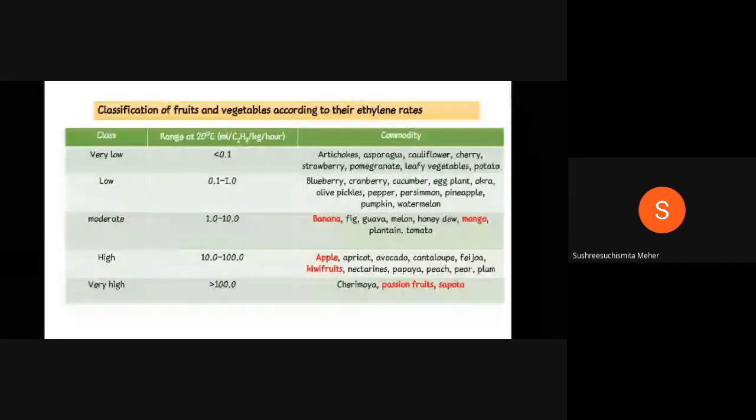In high category, as I said, apple belongs to high category and kiwi fruits. They'll ask which category apple belongs to, so you should read the question correctly, whether it is in ethylene evolution rates or respiration rates. Okay. Coming to high category, it's cherimoya, passion fruits, and sapota.